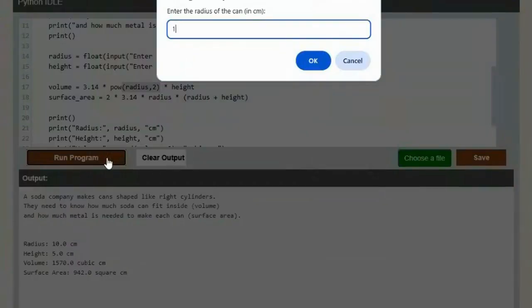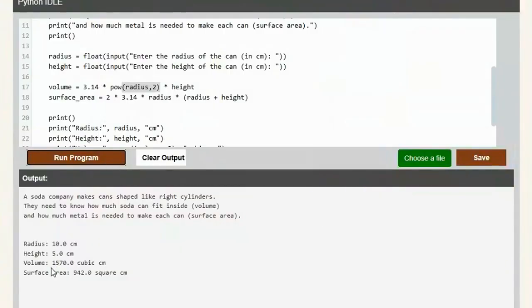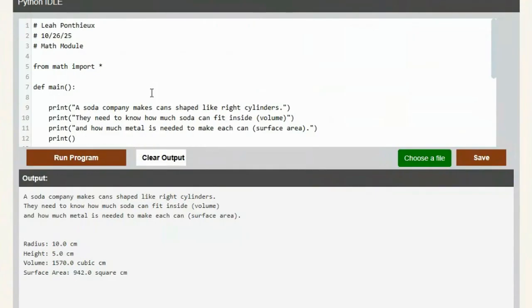Let's run this just to show it works this way. See, there it is. Same thing, 1570, 942. But this is the power function and how it works. But you have to have this correct, so it will import those math functions.